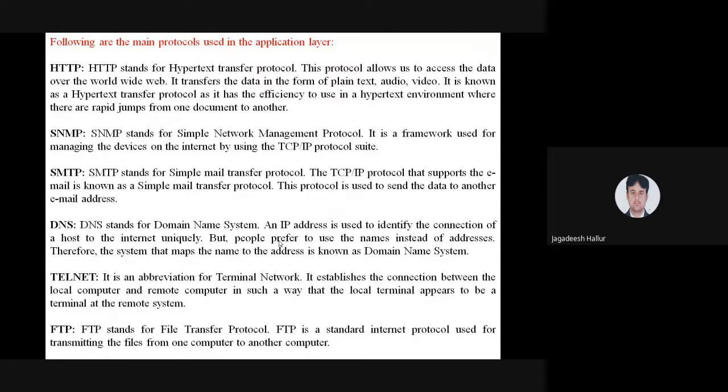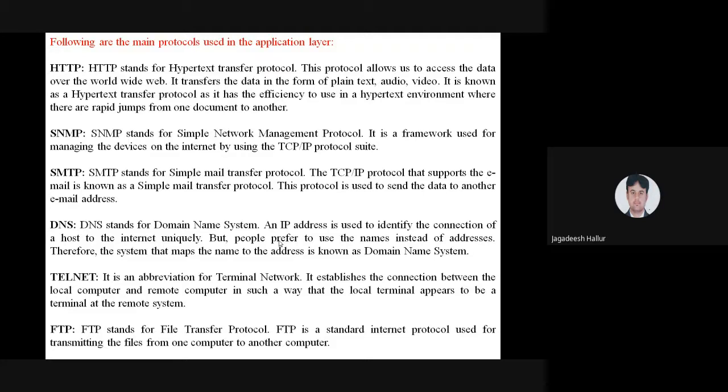Next is SMTP, Simple Mail Transfer Protocol. You use Simple Mail Transfer Protocol in the network layer using TCP/IP.